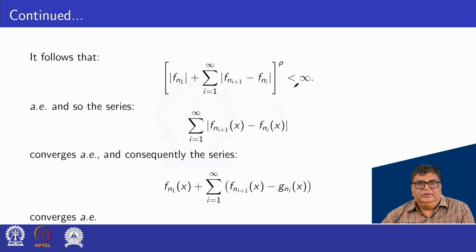Consequently the series f_{n1}(x) plus summation i equal to 1 to infinity of (f_{n(i+1)}(x) - f_{ni}(x)) converges almost everywhere.